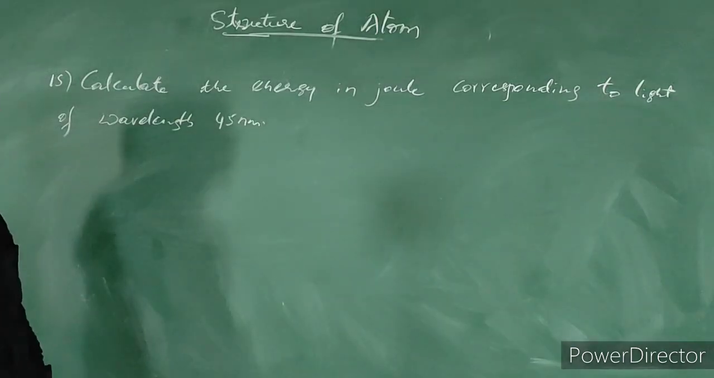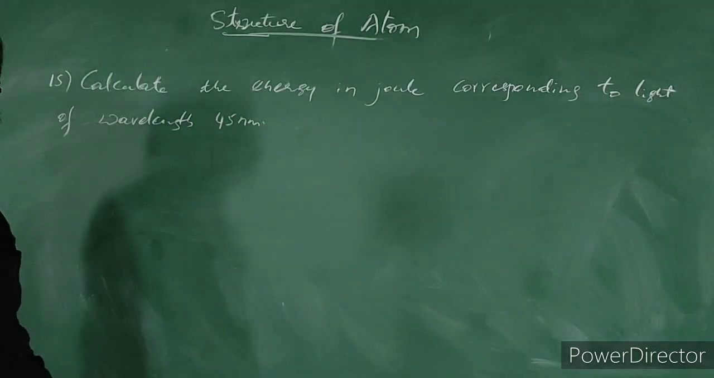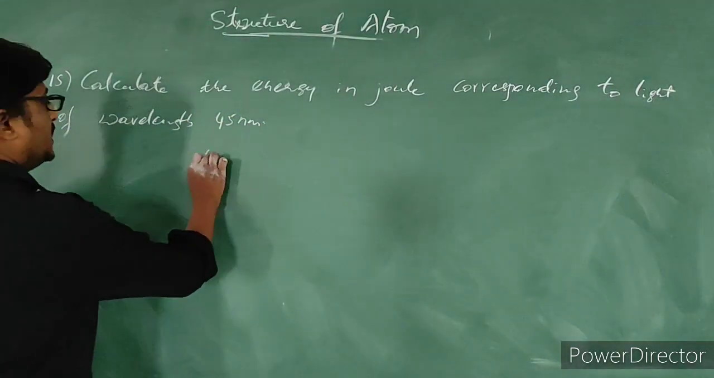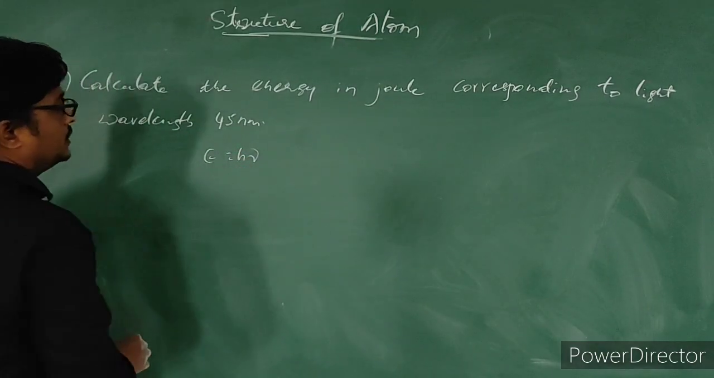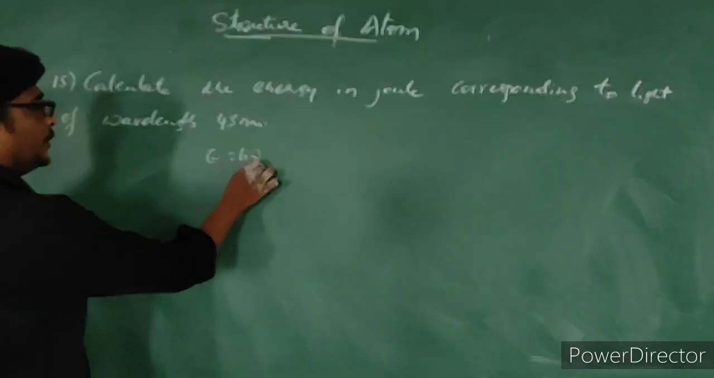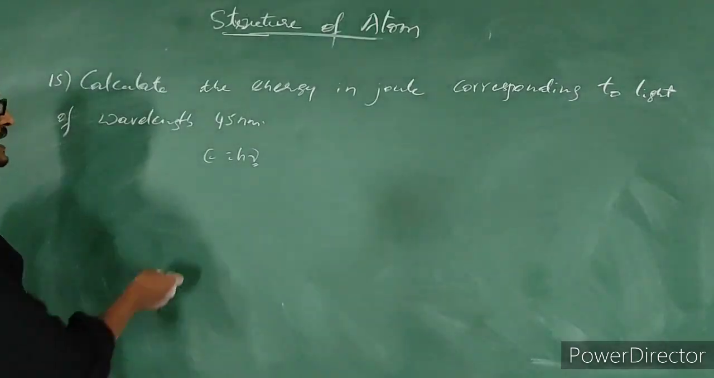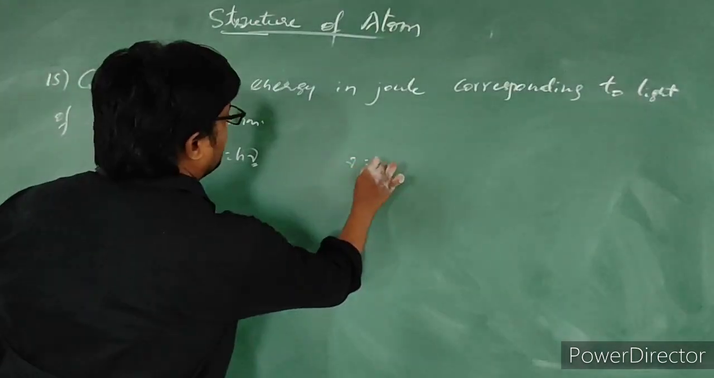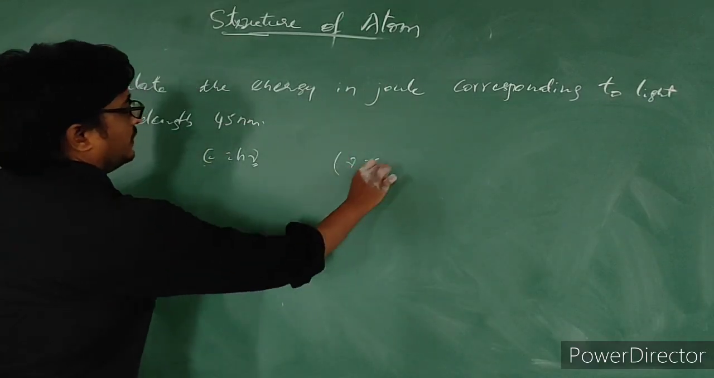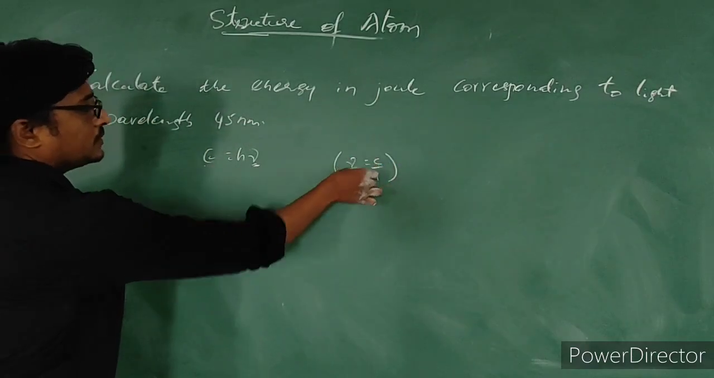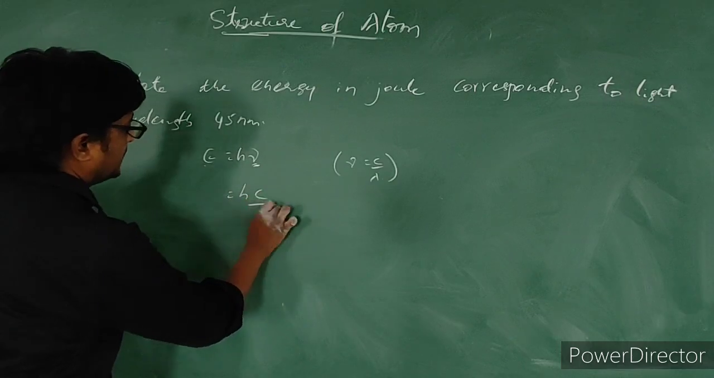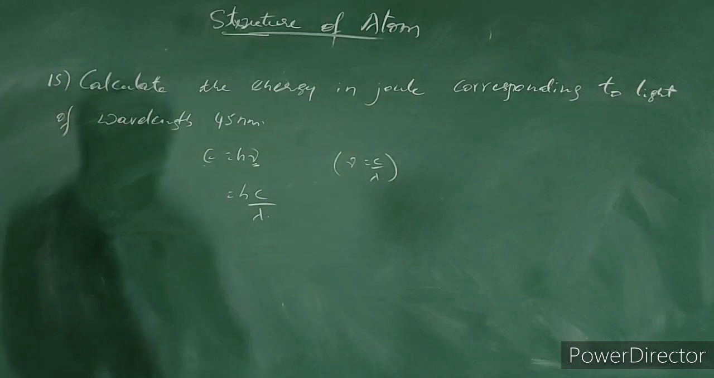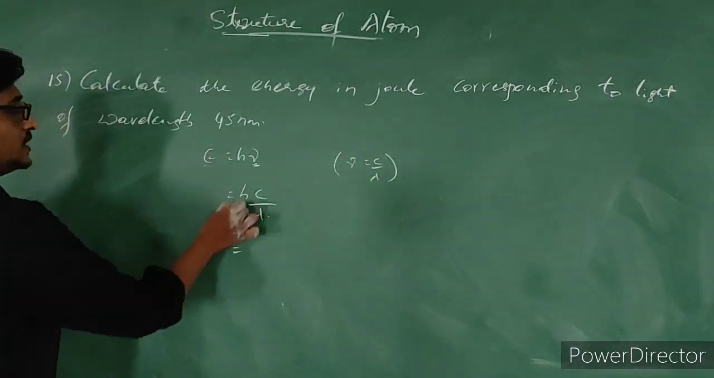You know the relation between energy and wavelength, right? Planck's equation, you know, right? E is equal to h nu. This is Planck's equation. To calculate the energy, he has given the wavelength. So we know that nu is equal to c by lambda. So we can substitute c by lambda instead of nu, which is hc by lambda. Here h is Planck's constant.